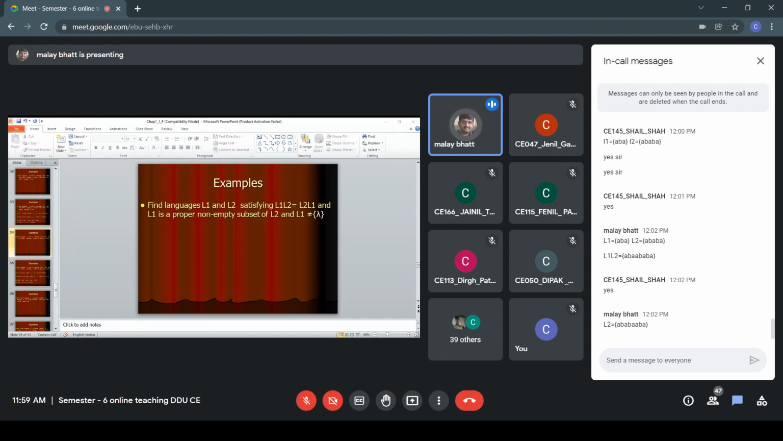But both languages L1 and L2 are finite languages. But it is a correct answer because there is no criteria that language L1 and L2 should be infinite. So it is a valid answer. I hope, Shail, it is clear.